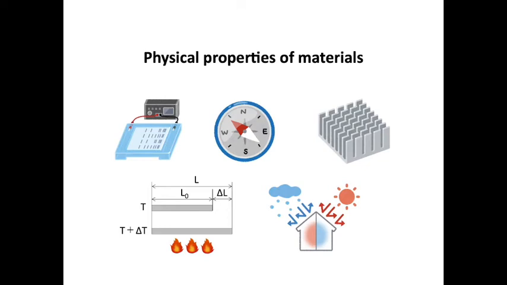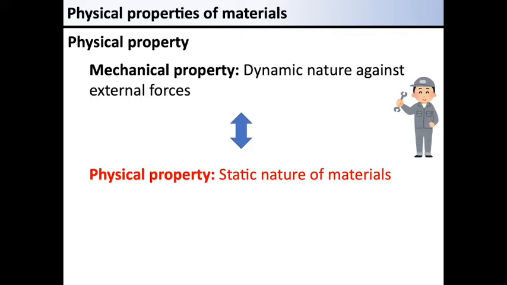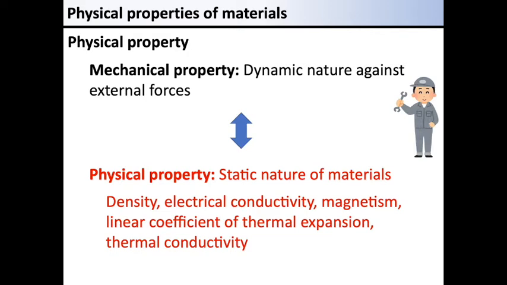In this section, we are arguing about physical properties of materials. Physical properties are static natures, while mechanical properties are dynamic nature against external forces. Examples of the physical properties include density, electrical conductivity, magnetism, linear coefficient of thermal expansion, and thermal conductivity. Each of these properties are introduced in the following.